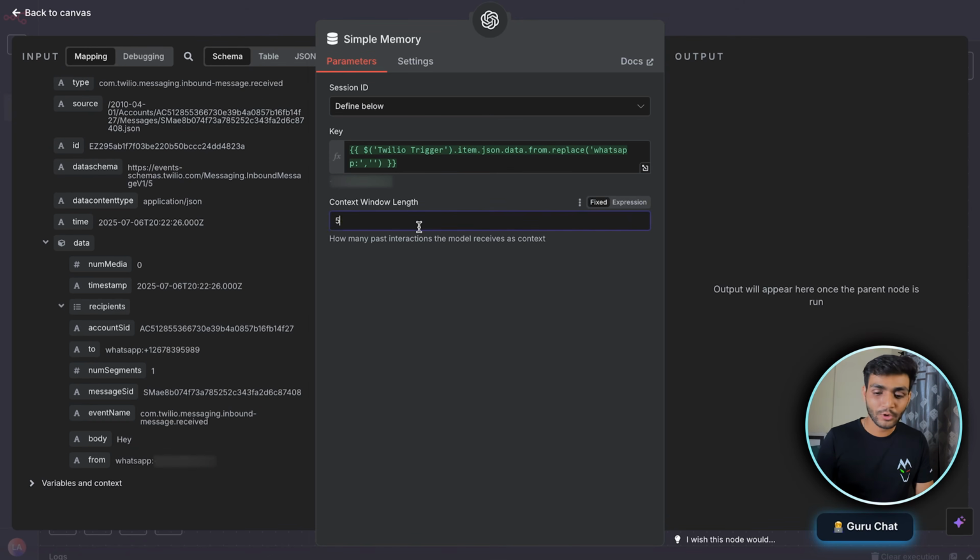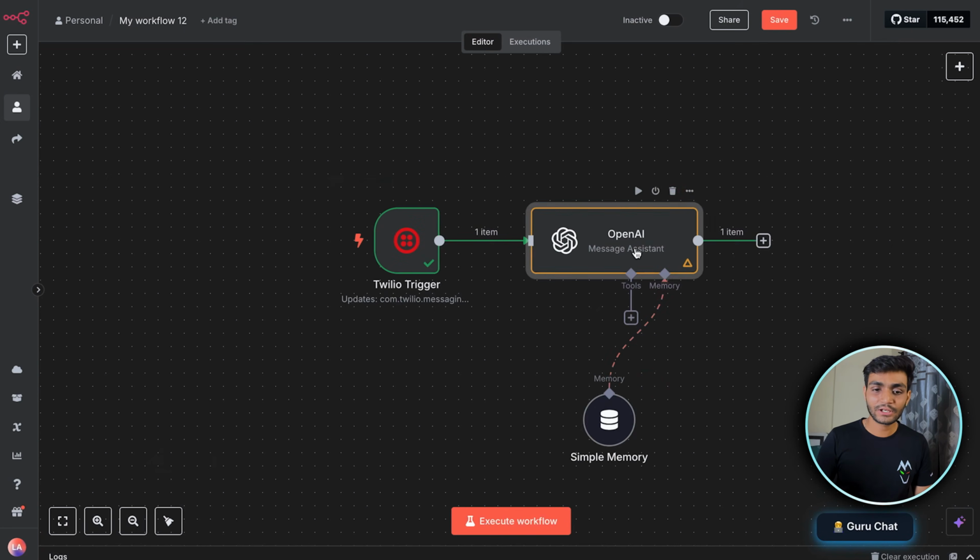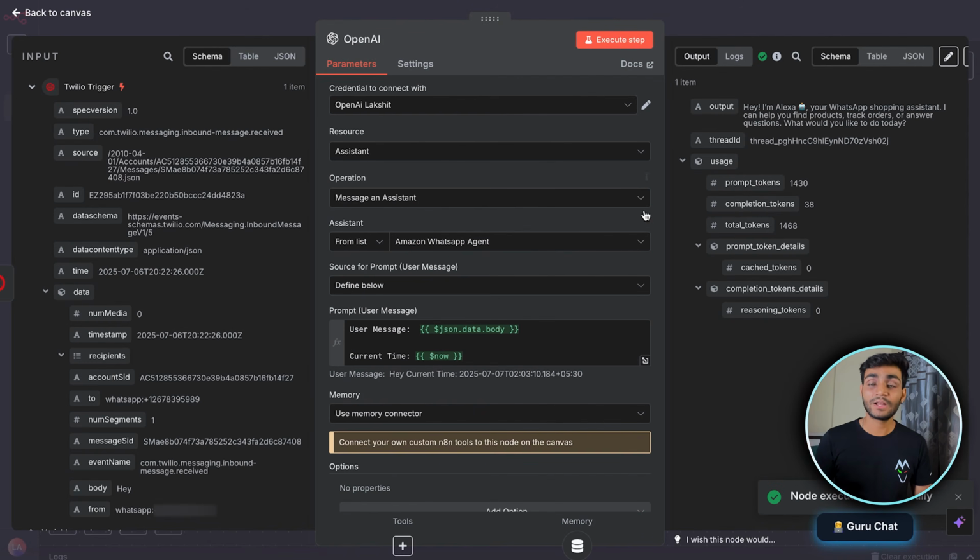Okay, and now we want a context window. Context window means how many past messages it should remember. It is saying that for the past 10 messages the user has sent, we should remember them. Now once we are done with this, we'll come over here and execute the step again. So now we have this answer.